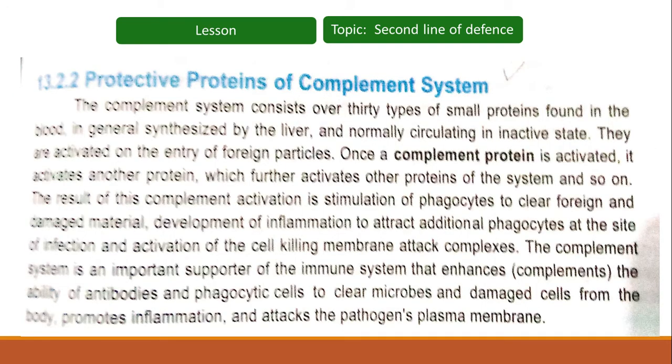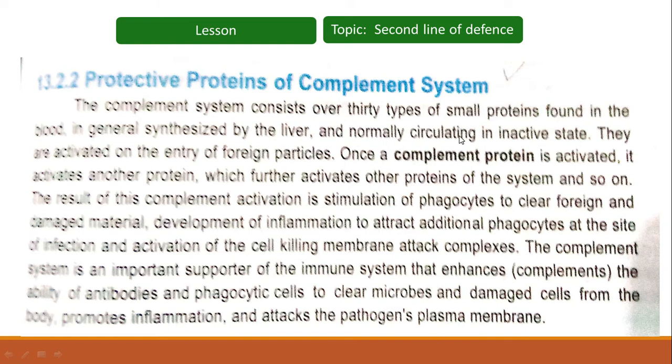Next, we have the protective proteins of the complement system. We have discussed the killing cells of blood. Now we have the protective proteins of the complement system. The complement system consists of over 30 types of small proteins found in the blood, in general synthesized by the liver and normally circulating in an inactive state.